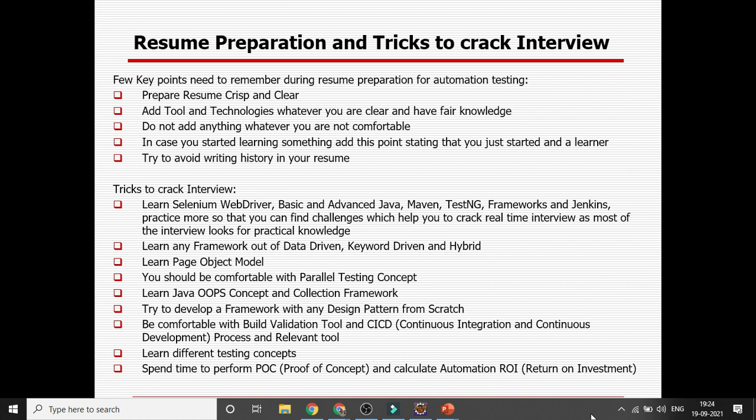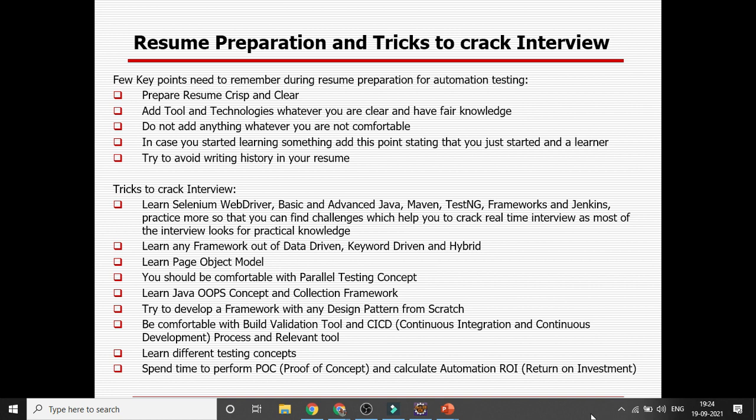And definitely you can learn any of the CI/CD tools, and the build tool is Maven here, and the CI/CD tool, which is continuous integration and continuous deployment, is Jenkins here, right? And then you can learn different testing concepts, what are the different things you will be automating, whether it's regression testing, whether it's mock testing, or other different kinds of testing.